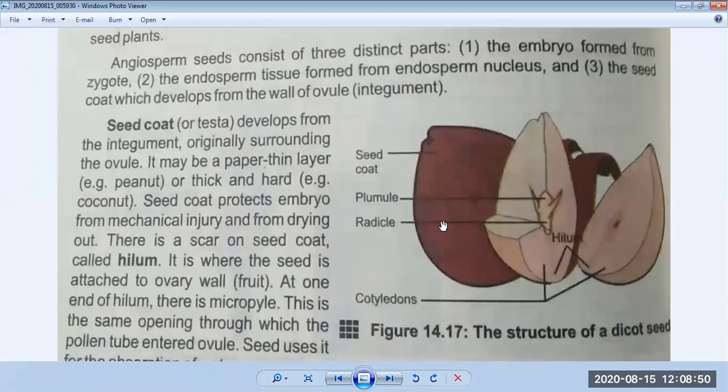Okay. So beta, we have discussed our topic till today. We have discussed development and structure of seed till page number 83. So the next topic is germination of seed, and we will discuss it in our next lecture because time is short. Okay, if you have any question in your mind, raise your hand and you can ask the question.